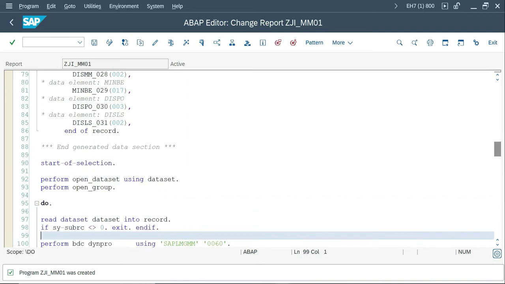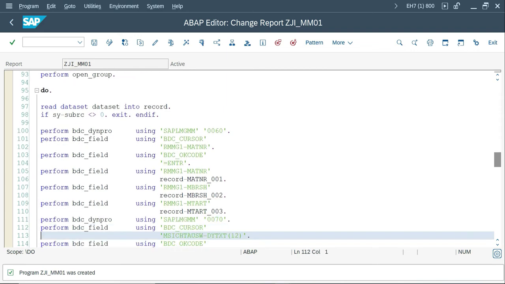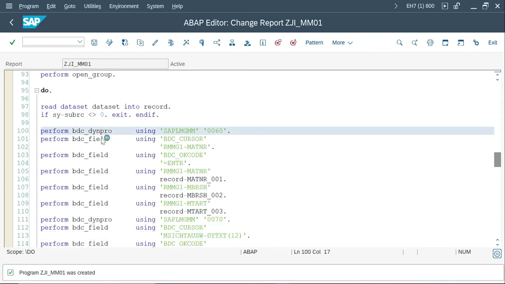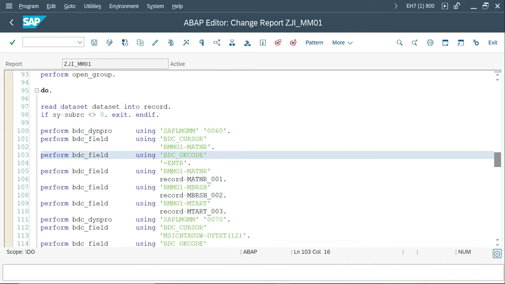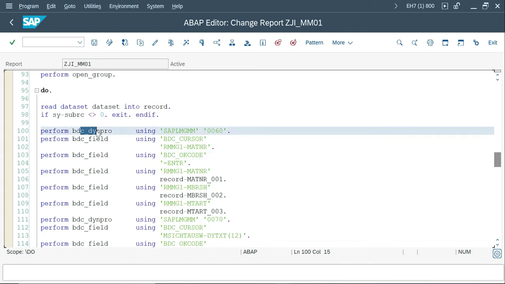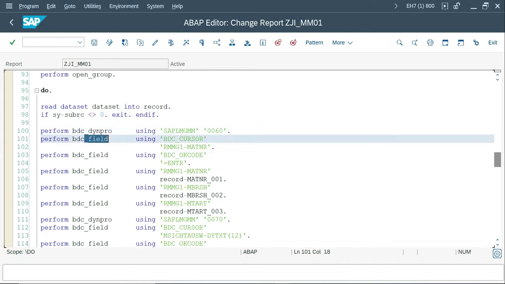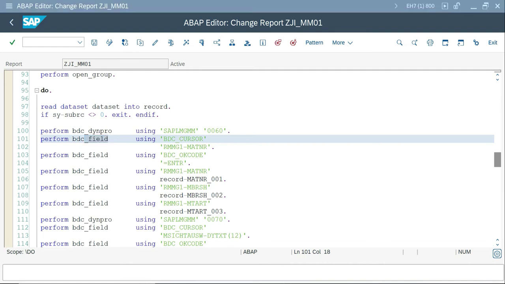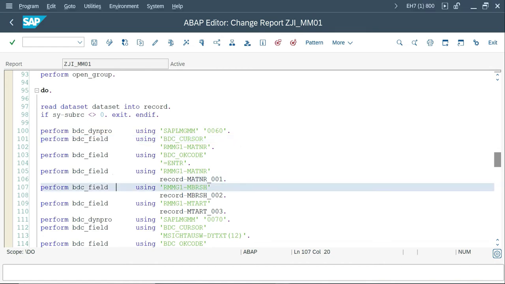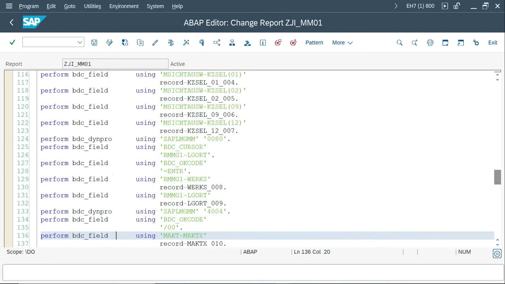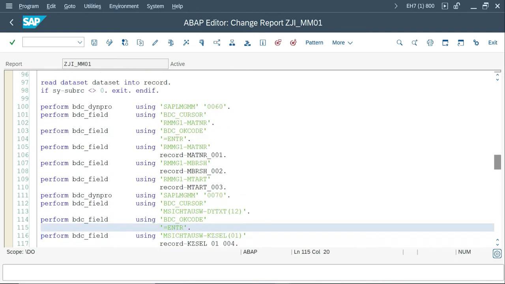That is okay. Before that, if you see the program, everything is in a subroutine. Yesterday we created everything directly, but here they did everything in subroutines, because the field names are going to repeat. The field values will change, but the field names are the same for each record. That is the reason they have everything in a subroutine.